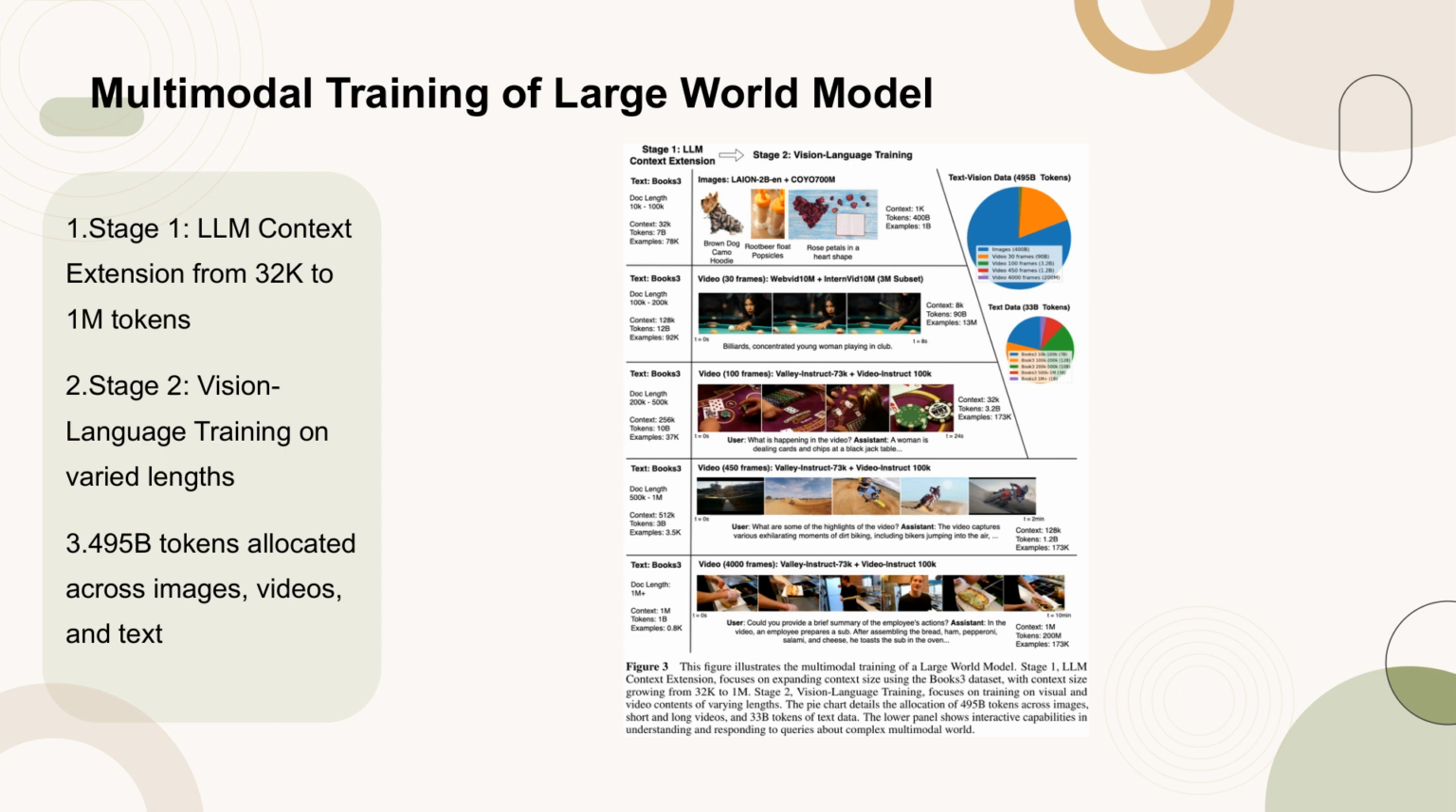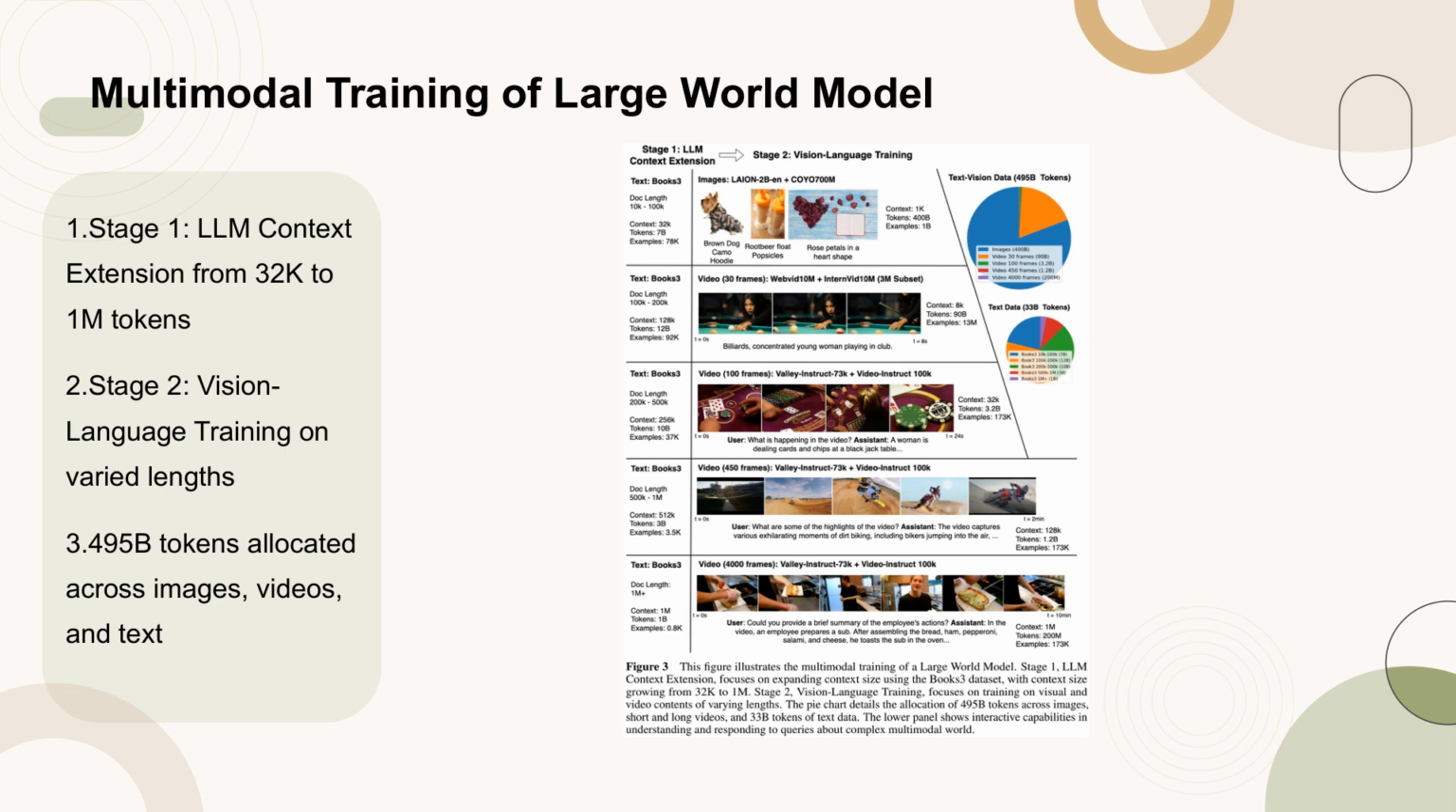Figure 3 outlines the multimodal training process of a large world model. The first stage, LLM context extension, involves expanding the context size using the Books3 dataset, starting from 32K tokens and reaching up to 1M tokens. The second stage, vision language training, focuses on training the model on visual and video content of different lengths. The pie chart in the figure shows the distribution of 495B tokens across images, short and long videos, and 33B tokens of text data. The lower panel demonstrates the model's interactive capabilities in understanding and responding to queries about complex multimodal scenarios.